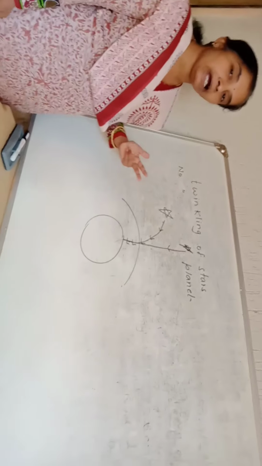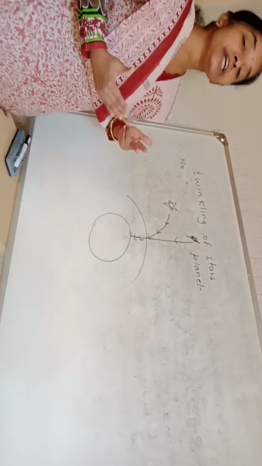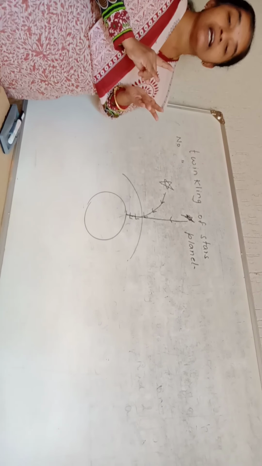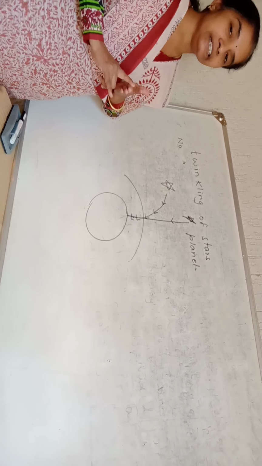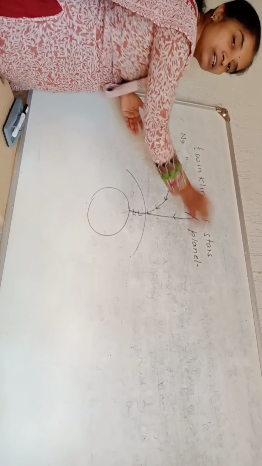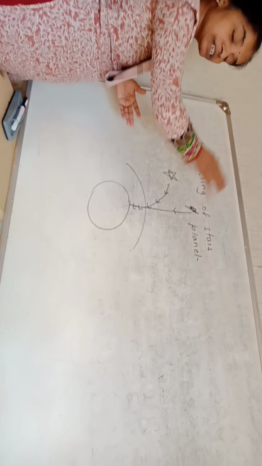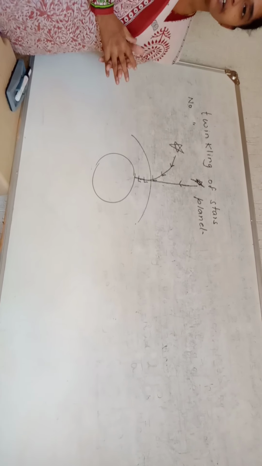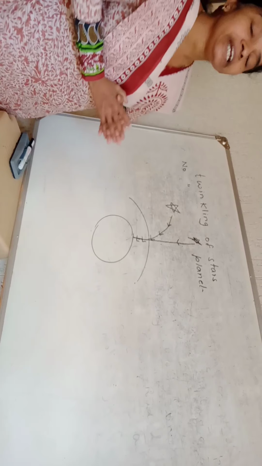Due to continuous refraction of light through this changing refractive index, temperature and density, the stars appear to be moving or changing their positions regularly, and hence they appear to be twinkling.